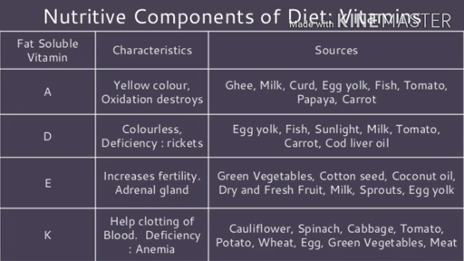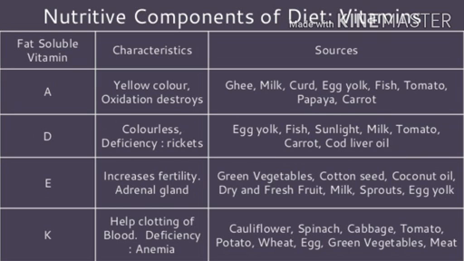As I have already explained about the fat soluble vitamins, there are four types of fat soluble vitamins: A, D, E, K. So these are the fat soluble vitamins, and the rest, vitamins B and C, are water soluble vitamins. So first we will discuss fat soluble vitamin. Vitamin A. Dr. McCollum discovered vitamin A.